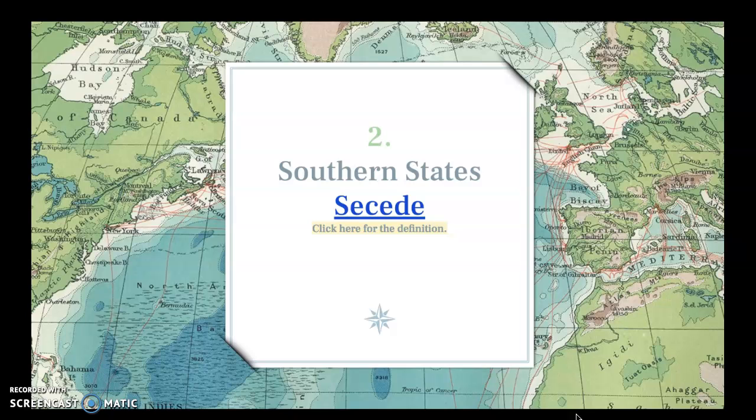As you can see, this blue underlined word, secede right here, that is linked. That is an important term we're going to be talking about today. To secede means to withdraw, in this case, to withdraw from the Union, that is the United States of America. Southern states start doing that shortly after Lincoln wins that election in 1860.